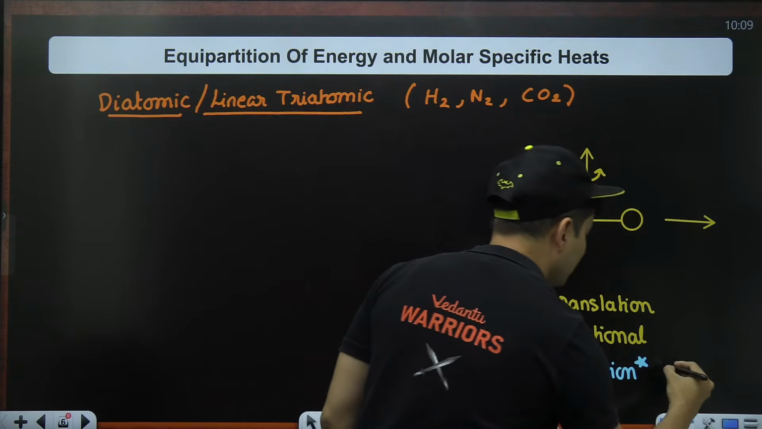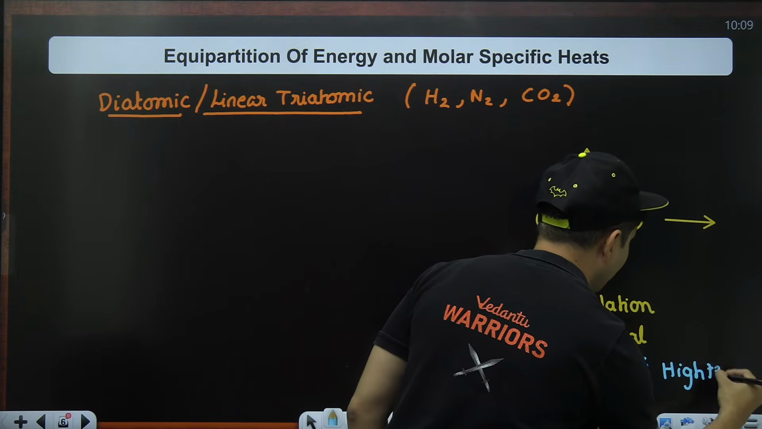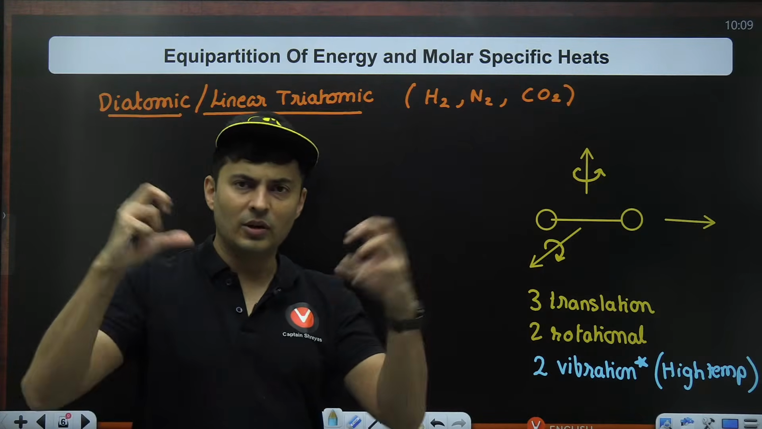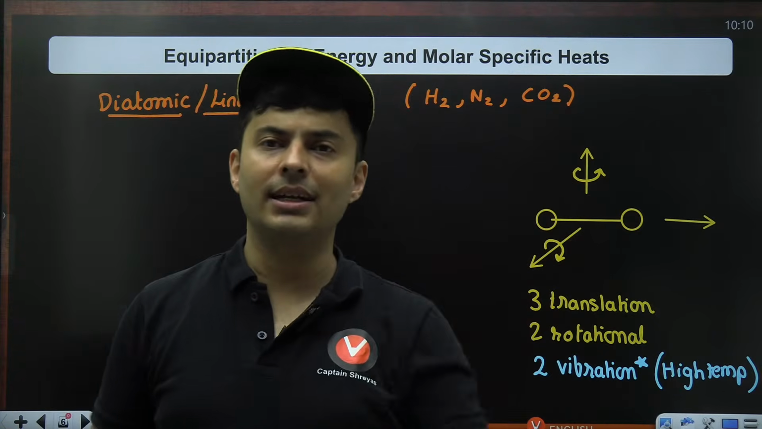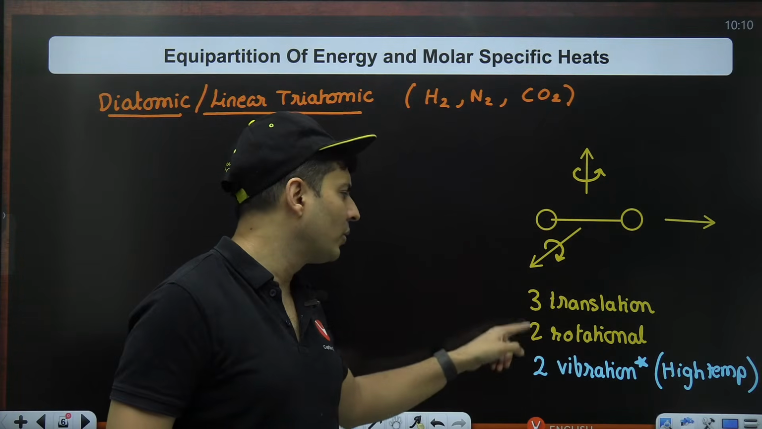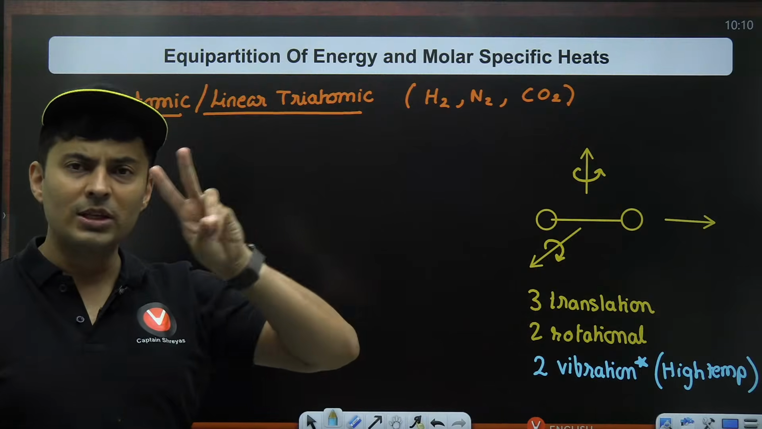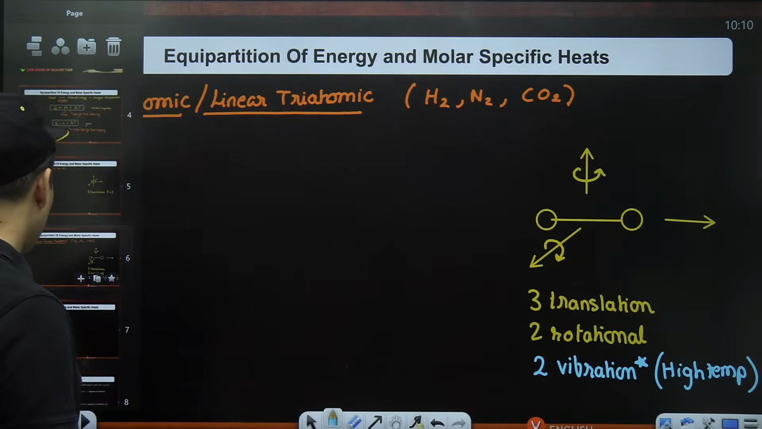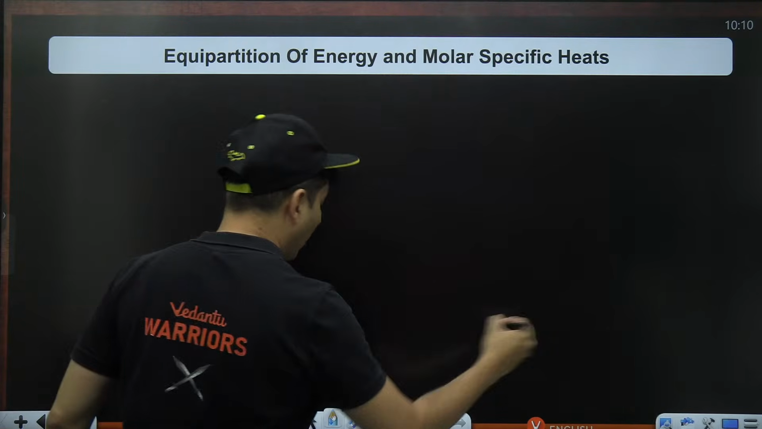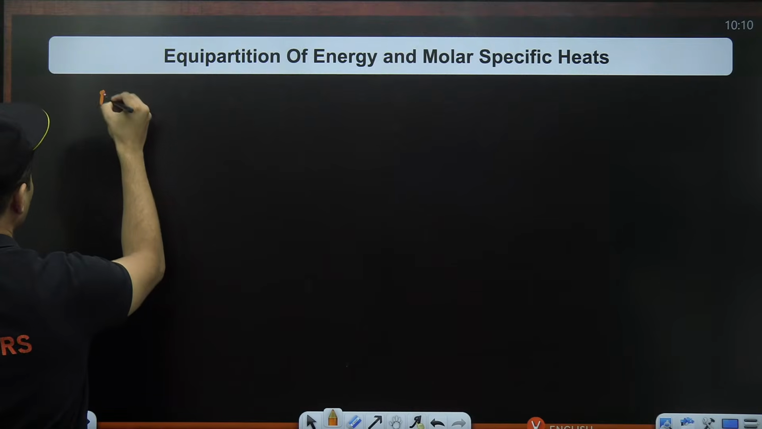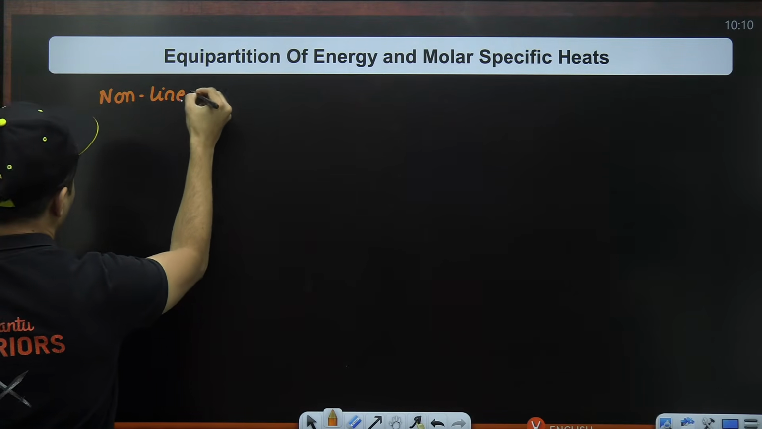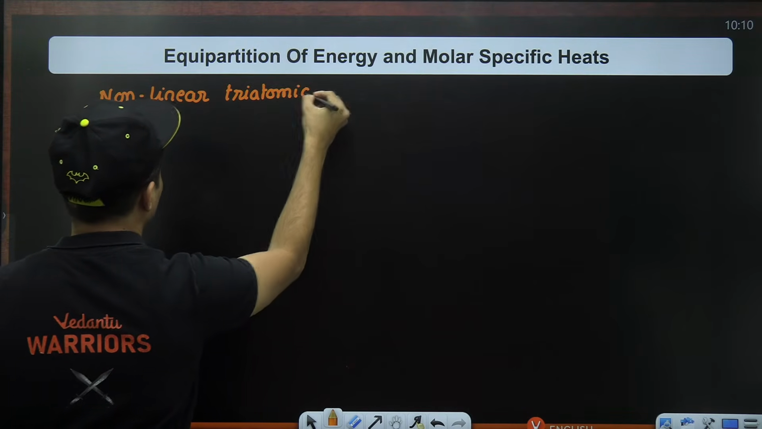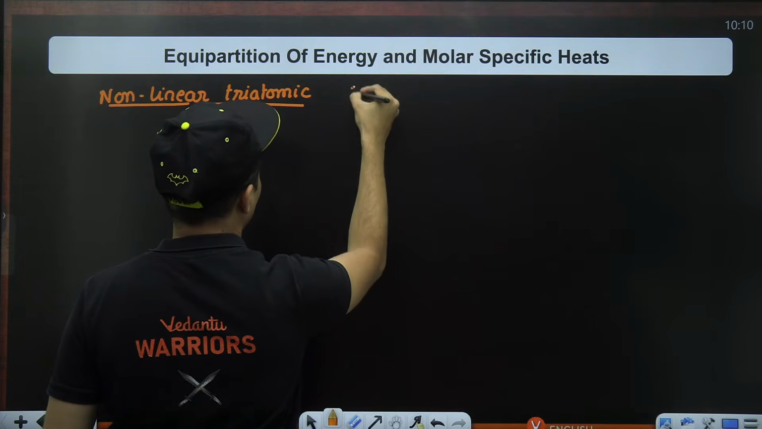But there is a catch. This only happens at a very high temperature, like 1000-2000 Kelvin. Then extra vibrational degrees of freedom also contribute significantly to the energy. But for normal situations, you will only count 5 degrees of freedom. The extra 2, which will add up to 7, will only come at a very, very high temperature. Keep that in mind. Next, we have your polyatomic molecules, which are non-linear triatomic molecules. Say, for example, H2O.